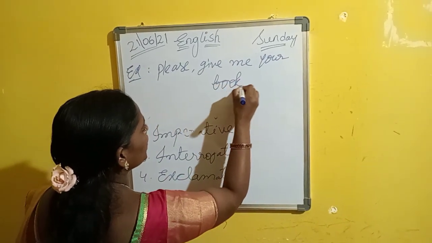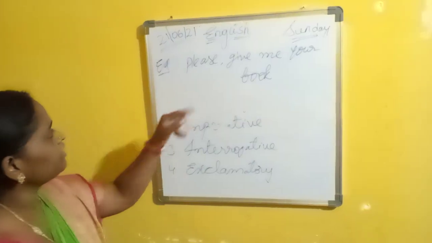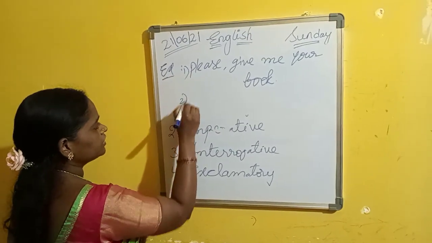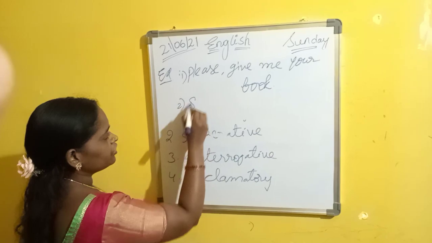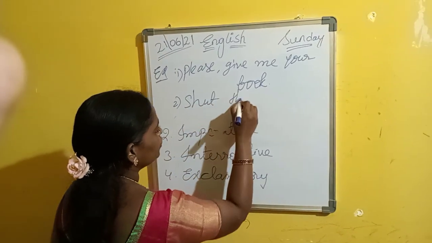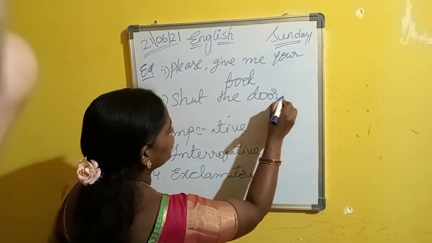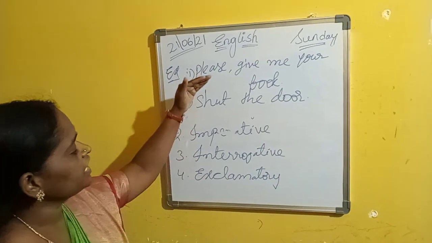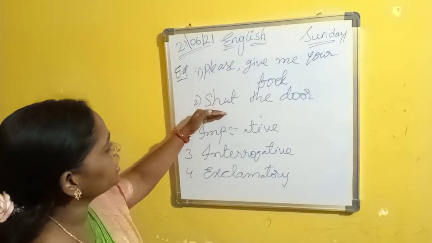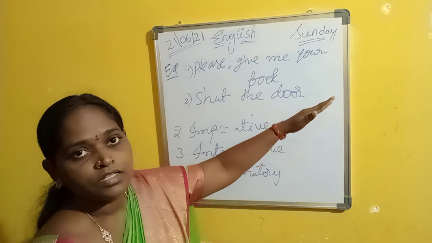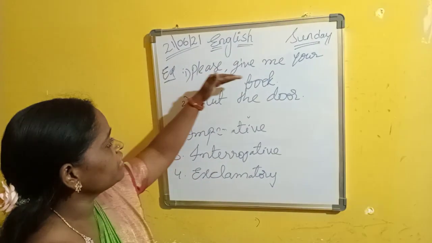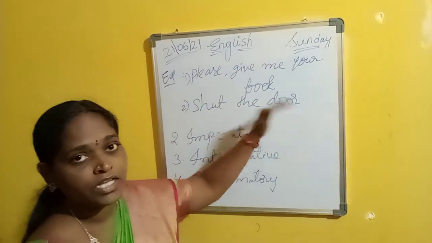Here we are making a request. Next, a command: Shut the door. Here we are giving a command to someone. So here we are giving a request, and here we are giving a command.